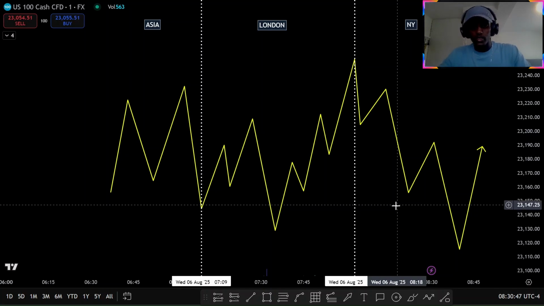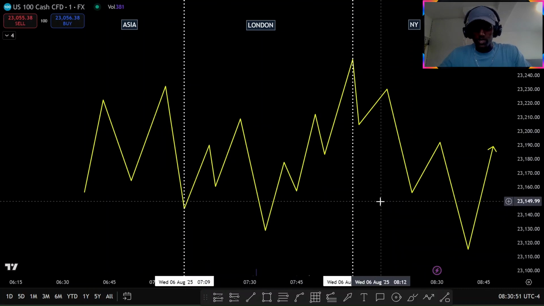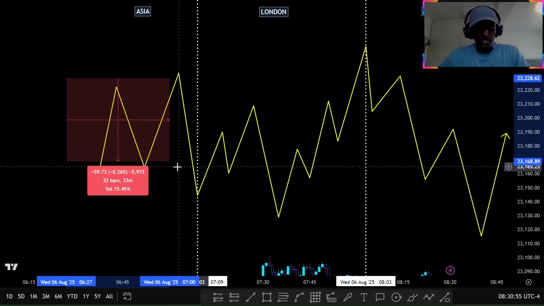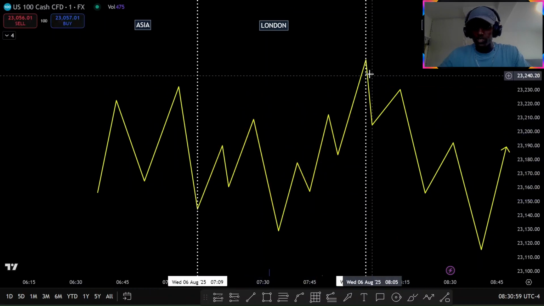So first thing first, what is seek and destroy? Seek and destroy is pretty much that there's a range. For example, in Asia session, we have a range. In London session, we have a range, and New York session is about to open.